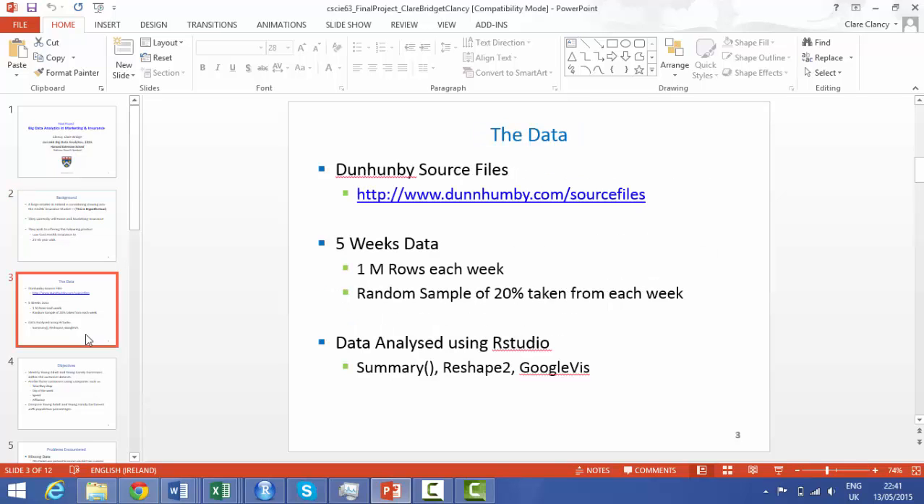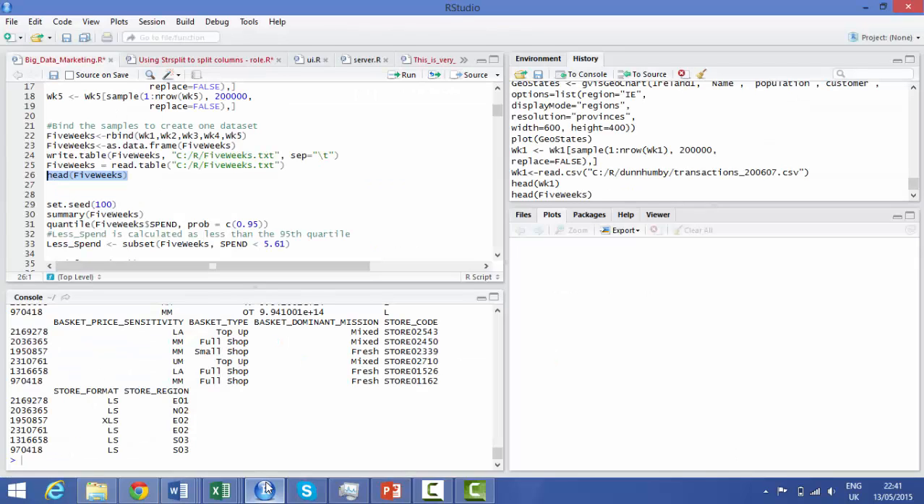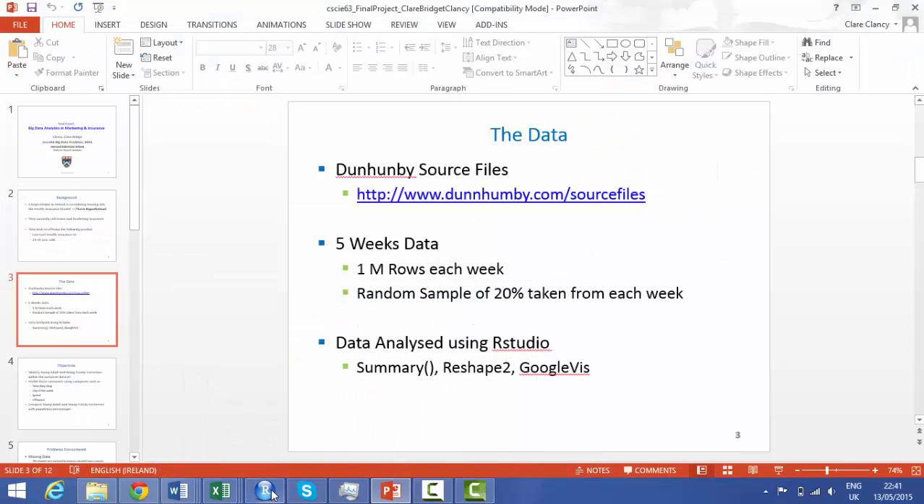The data comes from dunnhumby. I have used 5 weeks of data, 1 million rows in each week, and I took a random sample of 20% from each week. The data was analysed using RStudio, using Summary, Reshape2 and Google Viz. Now we will go to RStudio and see how I imported the data and did the summary statistics.